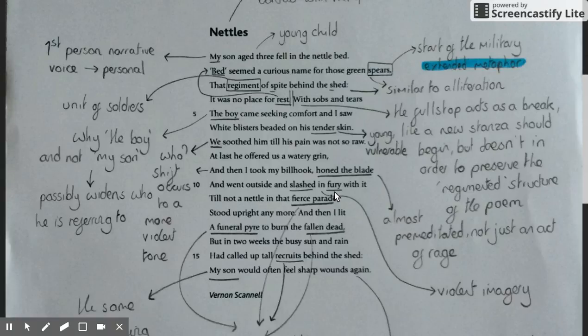"And went outside and slashed in fury." Again, that "fury" hints at intense anger. And obviously he's upset that his son is upset, but it almost seems quite irrational. It's almost like he's doing this out of a lack of control, in the sense of he's losing control, but also he can't control everything in his son's life. And this is his realization, and he's almost had a fit of rage. He's almost responded to that realization in great anger at this point.